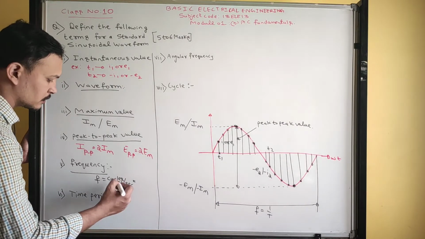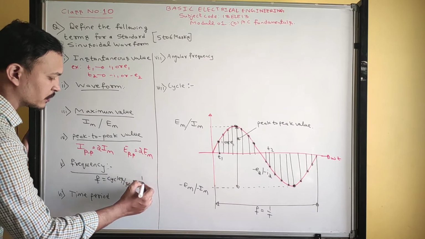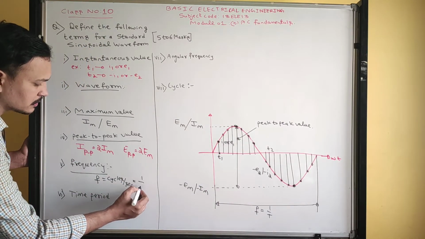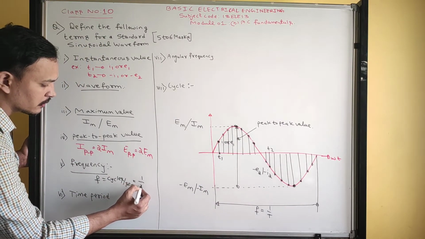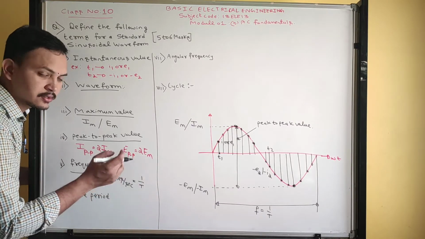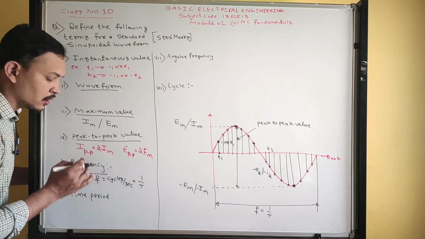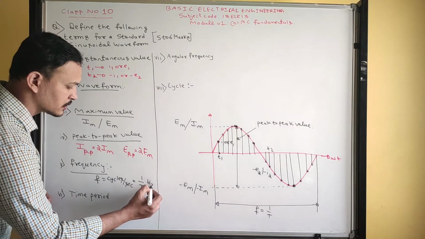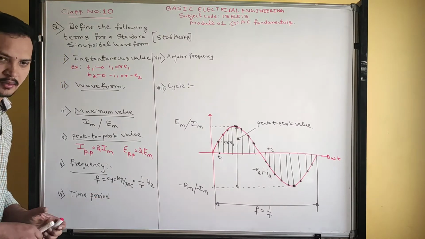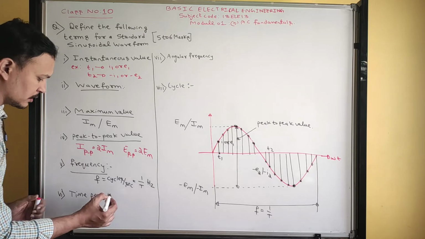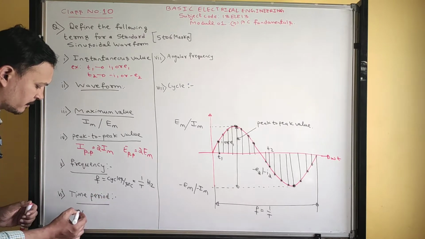Got it? So let us consider one cycle completed. What is the time taken to complete the cycle? In seconds we can write time. So 1 by time is called frequency. So unit of frequency is hertz or cycles per second, both are correct.